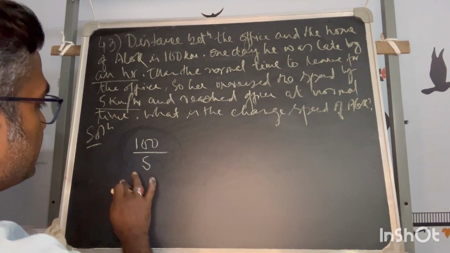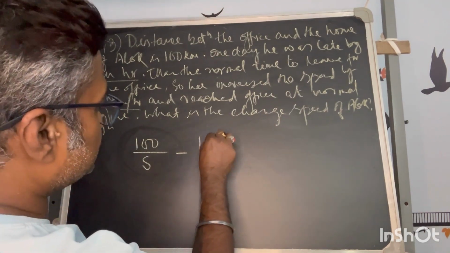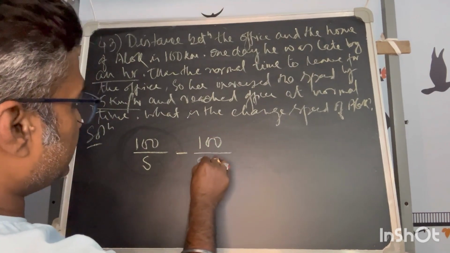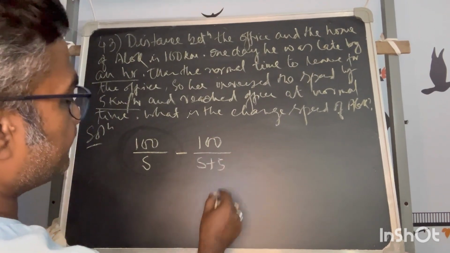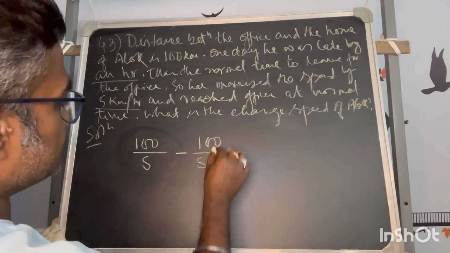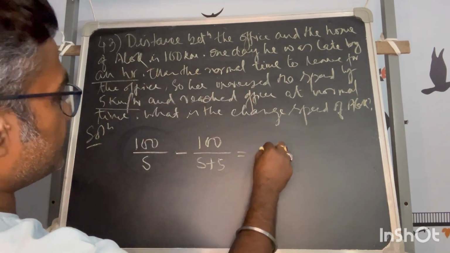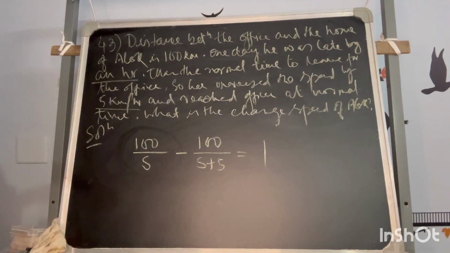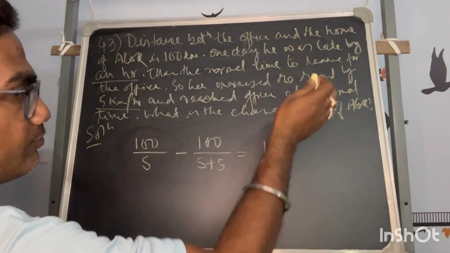So this is the more time, minus the time for the same distance with the increased speed of 5. What is the difference? It is 1 hour, because he started 1 hour later.